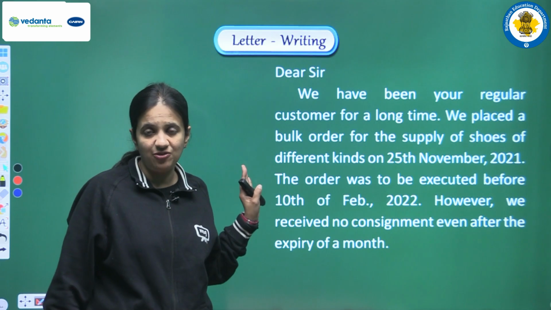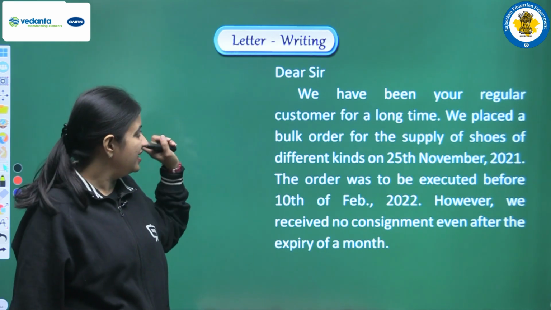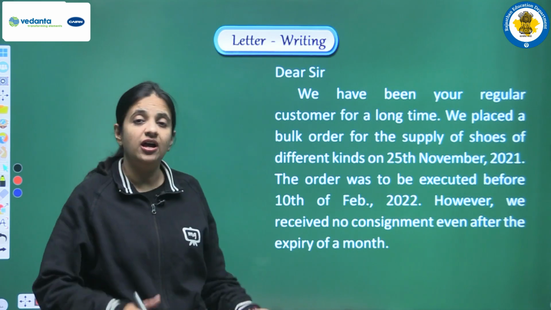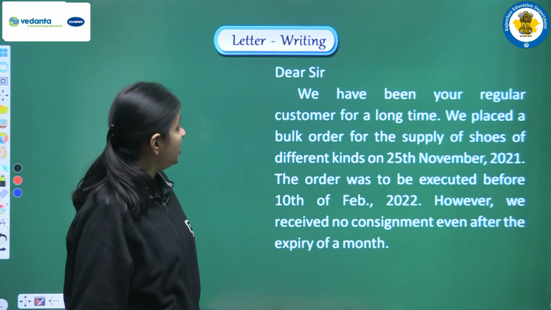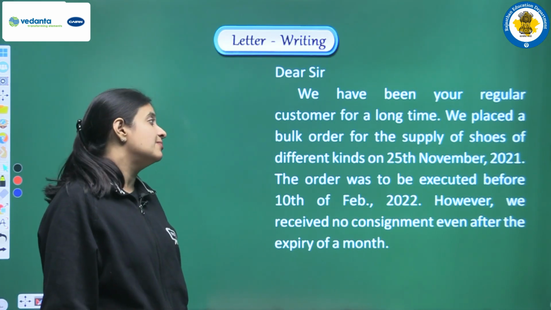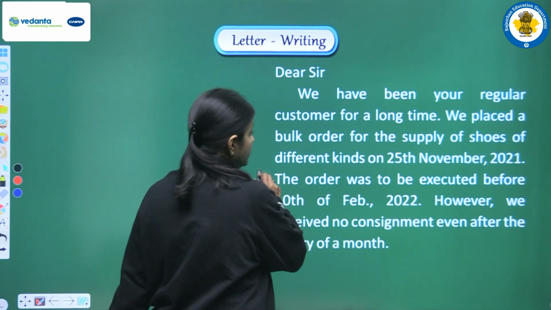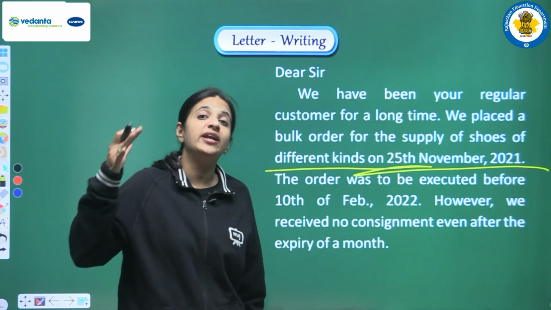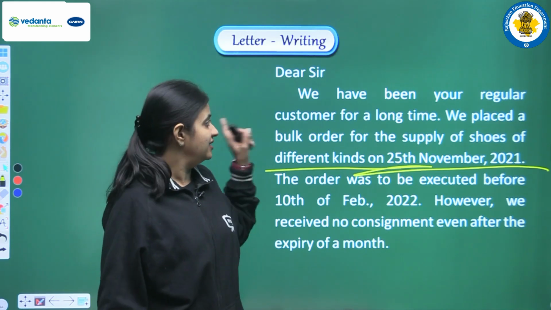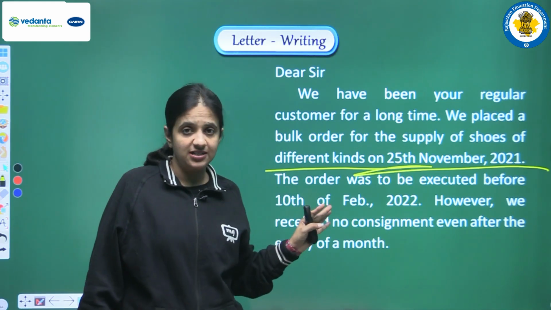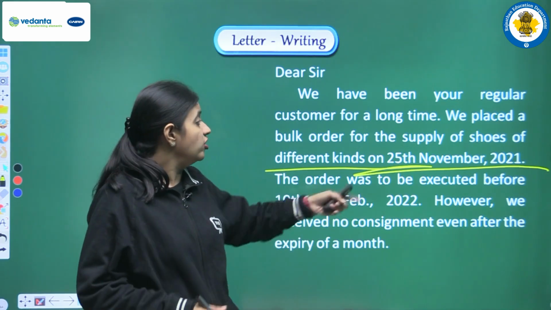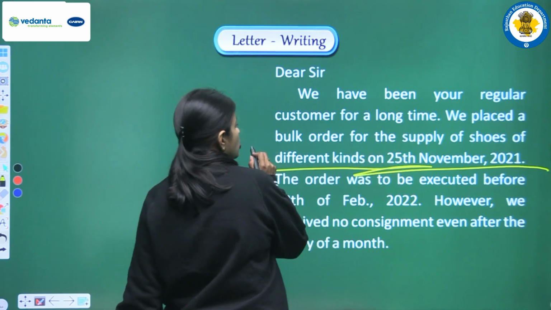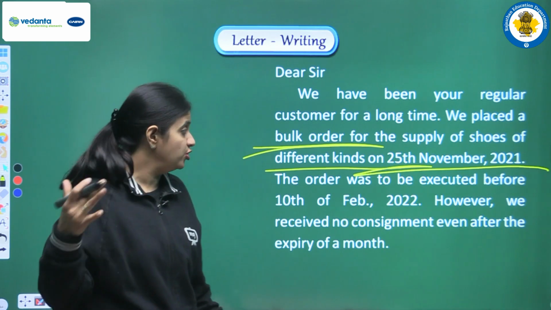Now let's see how we can write this letter. So we are writing, dear sir, we have been your regular customer for a long time. We placed a bulk order for the supply of shoes of different kinds on 20th November 2021. So now we are writing that we are your regular customer. On this day, 20th November 2021, we placed one bulk order to your firm.